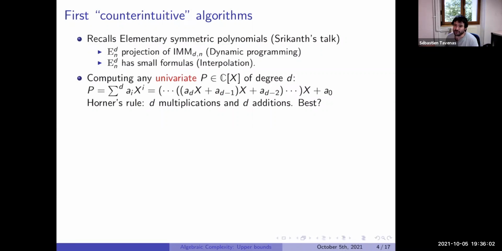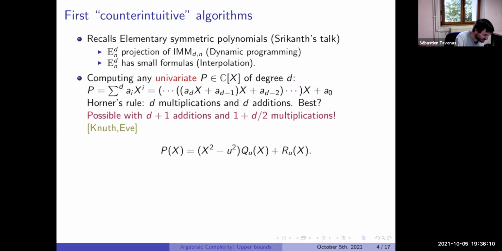First question: can we do better? Is this the best we can do for a generic polynomial, or can we do something else? In fact, it is possible to compute this polynomial with still d plus 1 additions, but we can divide the number of multiplications by a factor of 2. It seems quite strange to me.